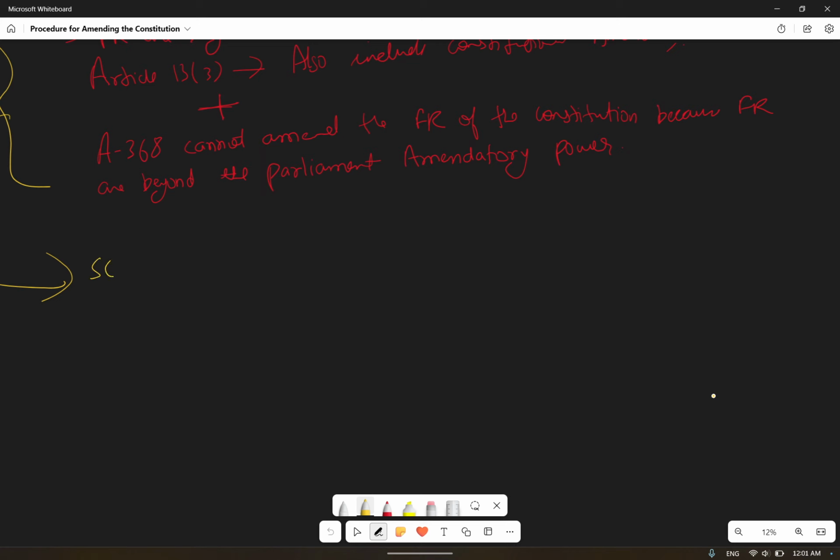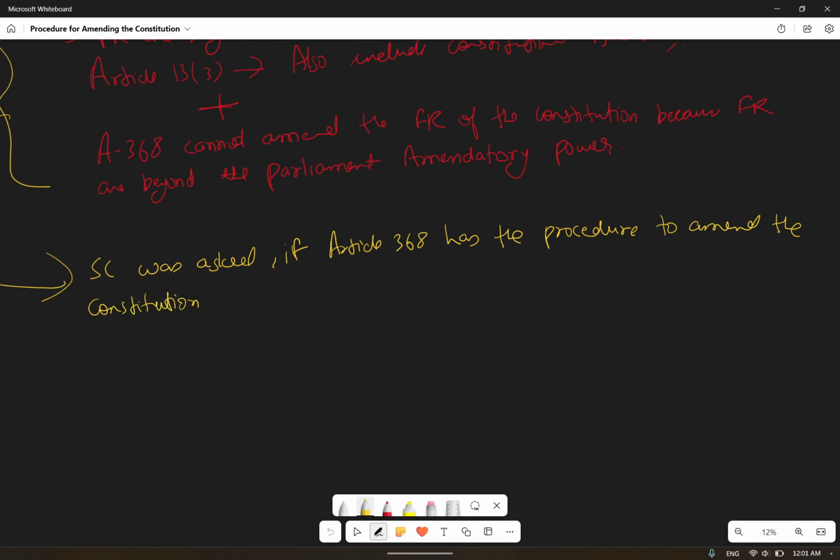The Supreme Court was asked that if Article 368 has the procedure to amend the constitution, then Parliament also has the power to amend the constitution. Okay, this question was asked.